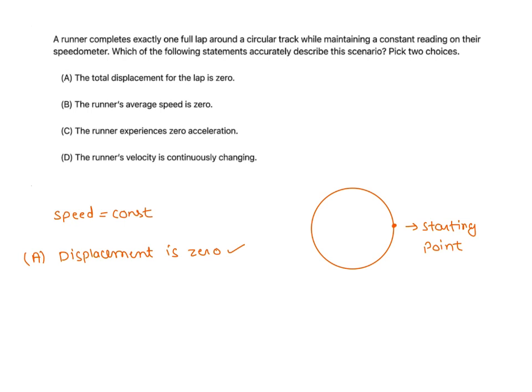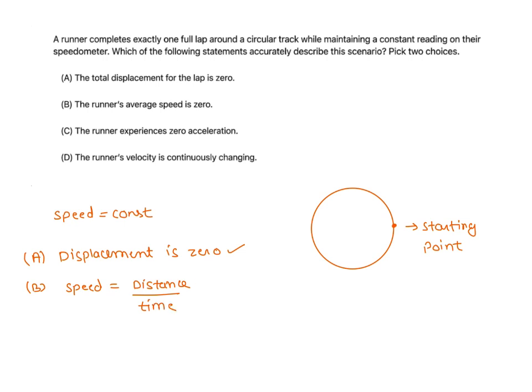Then they are saying a runner's average speed is zero. This statement is wrong because that runner has actually traveled this much distance and it would have taken some time. So for option B, speed will be equal to distance upon time.